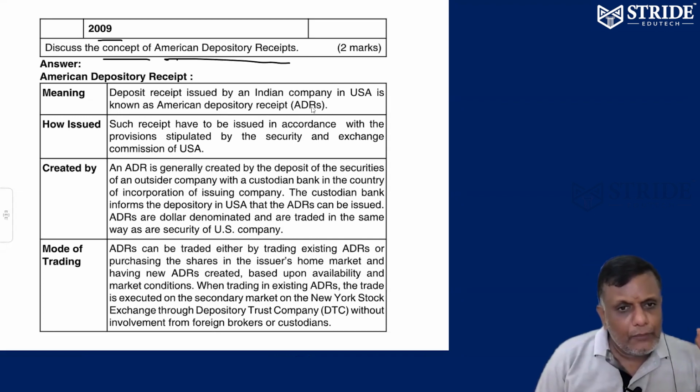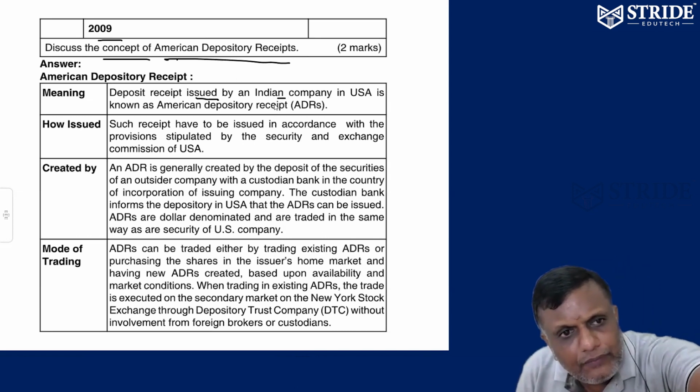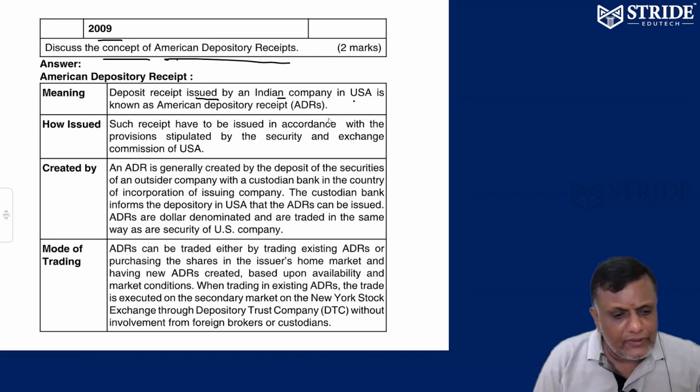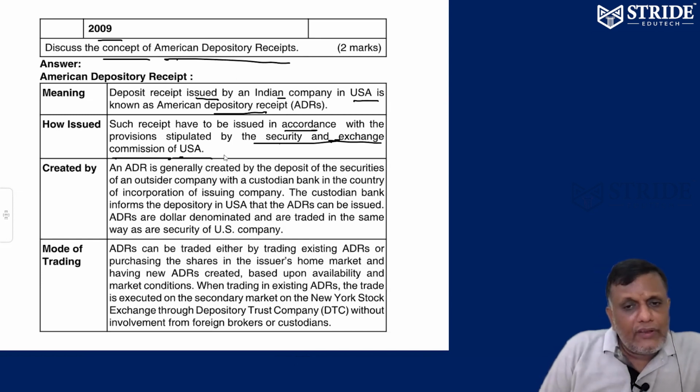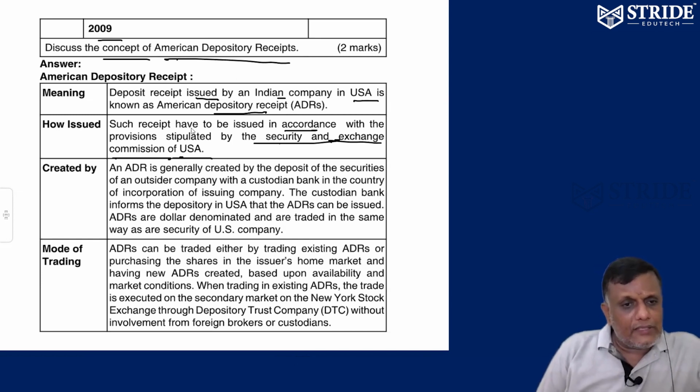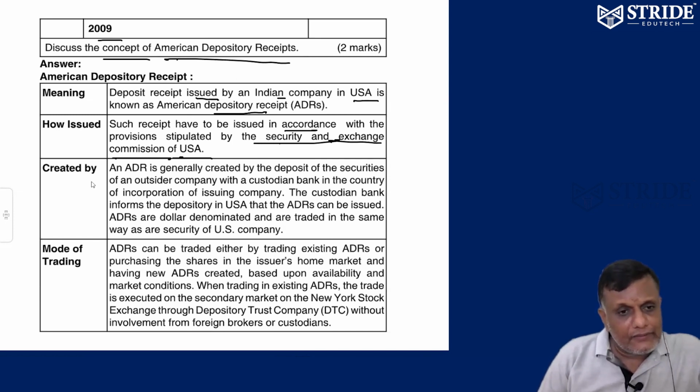What is ADR? It is a deposit receipt issued by an Indian company in the USA. See, the line is going to be Indian company in the USA. Deposit receipts issued by an Indian company in the USA are ADRs. It has to be in accordance with SEC guidelines. In India we call it SEBI, the Securities and Exchange Board of India, controlling the capital market. In the US we call it SEC, the Securities and Exchange Commission. The SEC takes care of ADRs. All stock exchanges in the US market are regulated by the SEC.